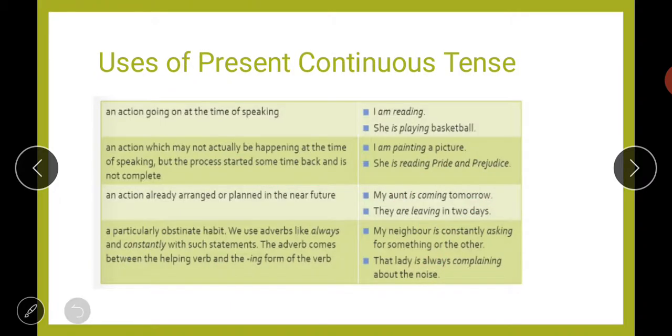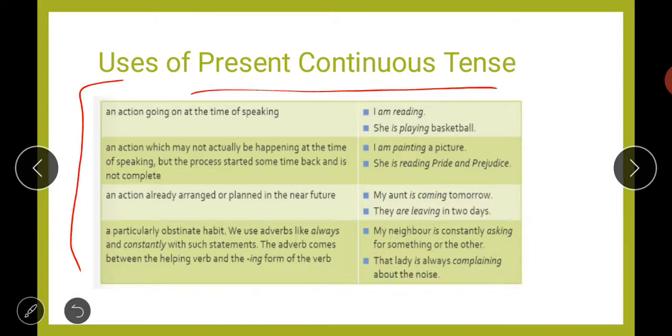Next, now again, the uses of present continuous tense, meaning when you will use present continuous tense, in which condition you will use it. So let us check those conditions one by one. First is an action going on at the time of speaking. Means when we are speaking about something and that thing is happening, at that time you will use your present continuous tense. For example, I am reading a book, or I am reading a novel or a storybook, meaning I am reading at present. Reading is a continuous process. I am continuing this. So that is why we will use the present continuous tense.